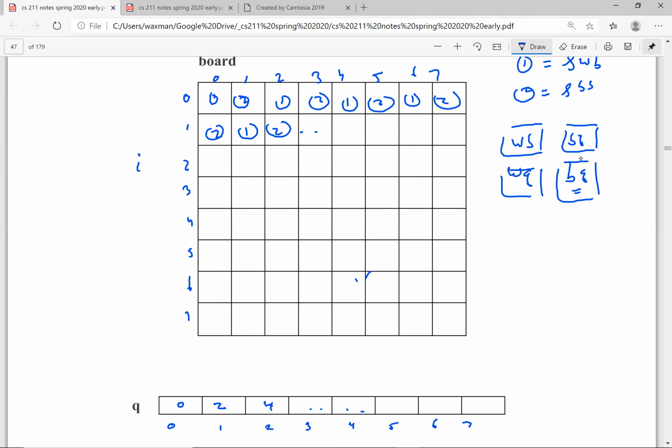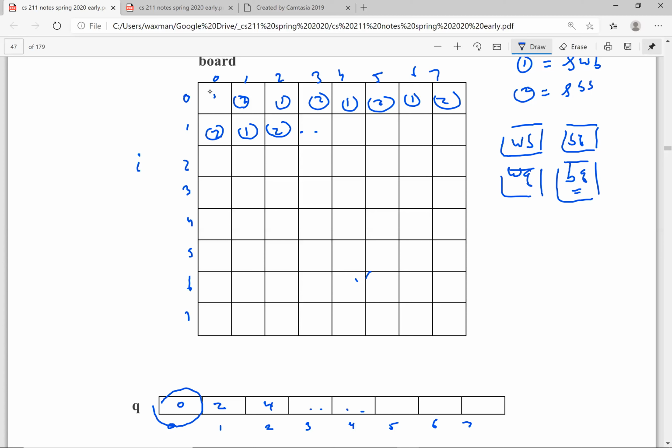What we're going to do is use the array Q, and change the addresses in the array board to reflect where the queens are. So for example, over here it says row 0, column 0, right over here, we're going to have a queen. The question is, what kind of queen is going to be in this position?